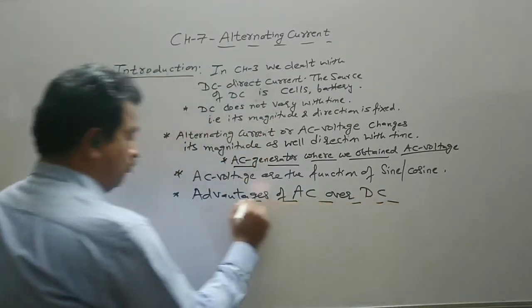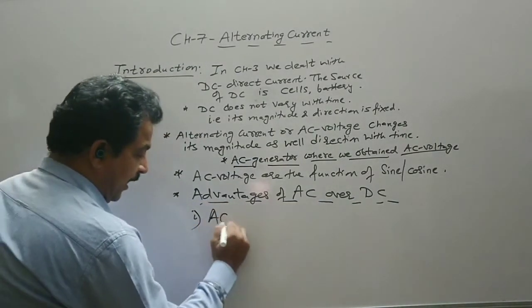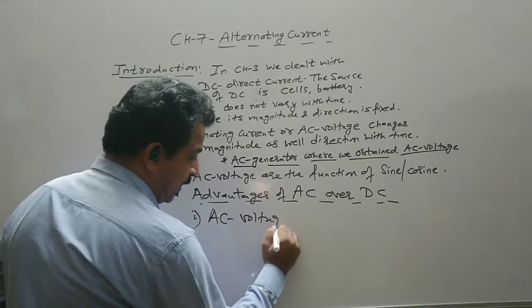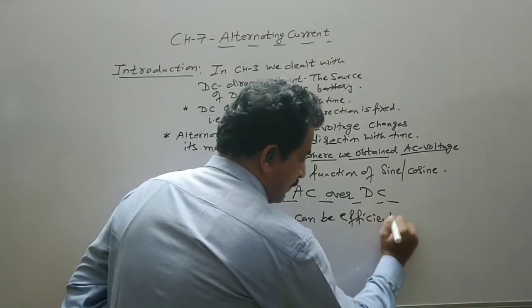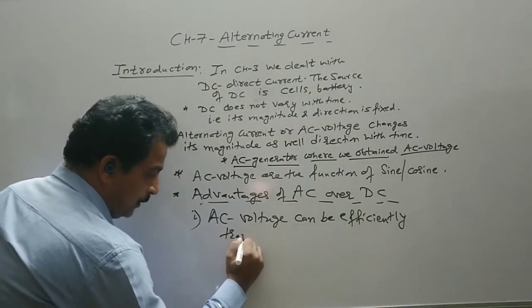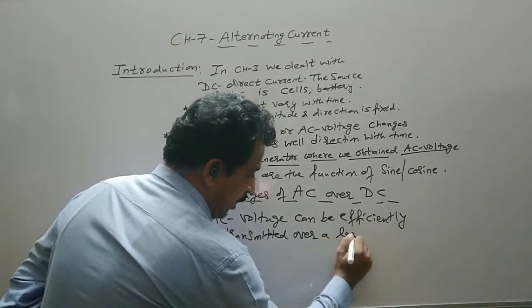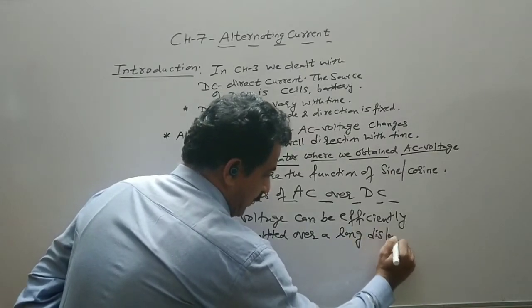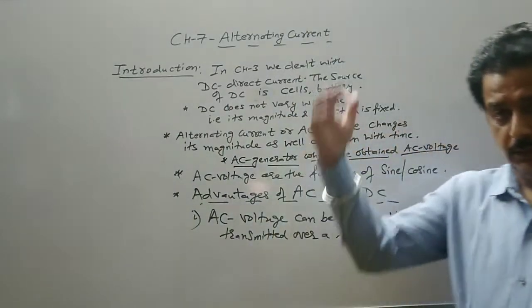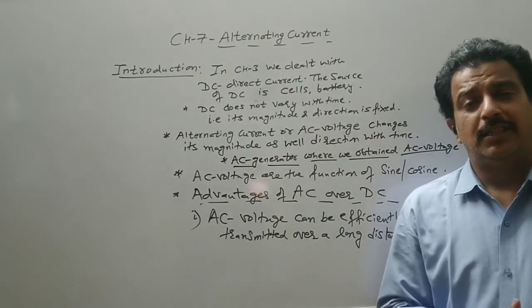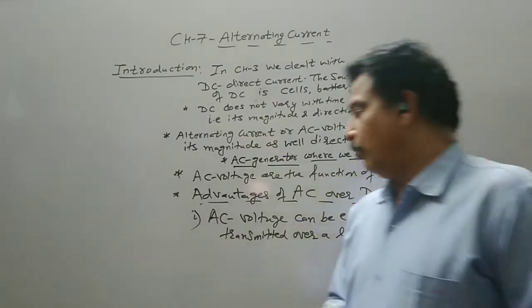Advantages of AC over DC. So what are the advantages? The first advantage is AC current or AC voltage can be efficiently transmitted over a long distance. So we know that AC power or AC supply comes to our home from the AC power stations. So it can be easily transmitted from one place to another with the help of a cable.